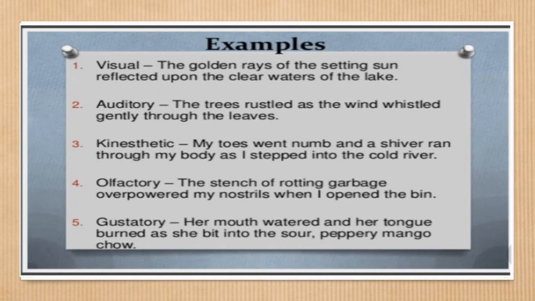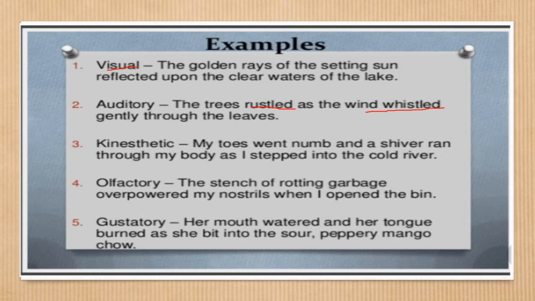So let us see the examples. Visual: you can see the golden rays of the setting sun reflected upon the clear waters of the lake. So students, whenever you study or read such lines, there is a clear-cut picture in your brain that something like this is happening. Then auditory: the trees rustled. Here the word rustled, and the wind whistled, appeal to our sense of hearing.